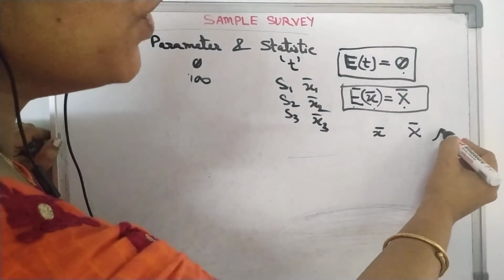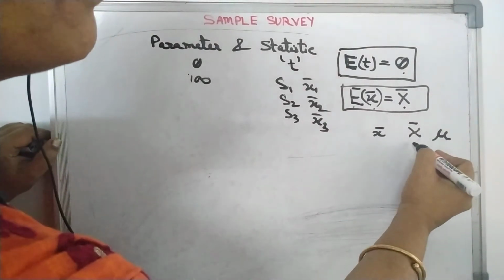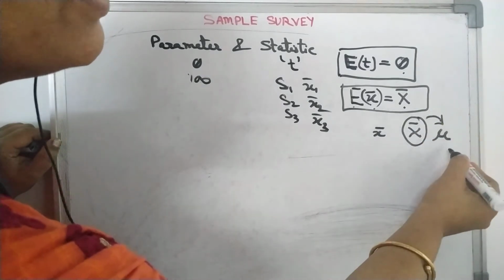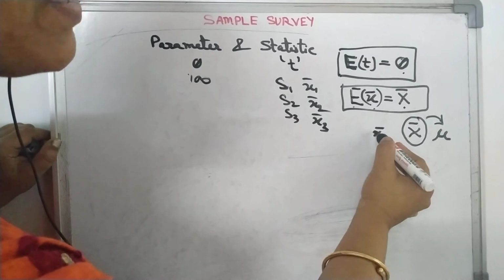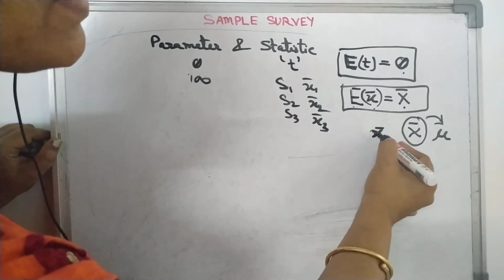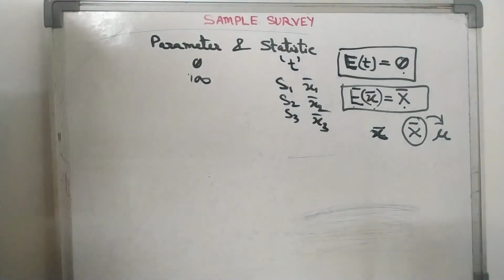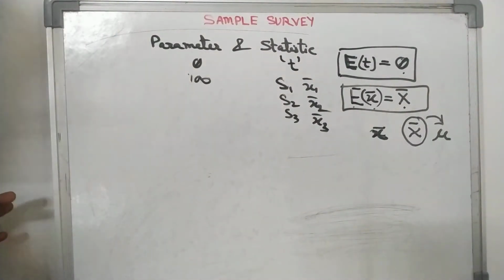We use mu in sample survey for population mean. For population mean we use mu, and for sample mean we use small x bar. Okay, so hope you get the idea of parameter and statistic.